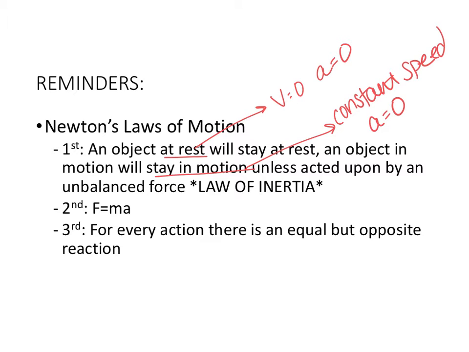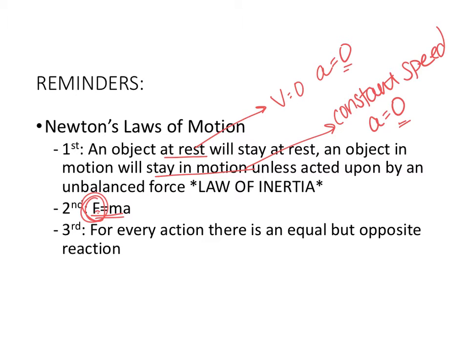So in the first law, we know that if F equals ma, bringing you down to the second one, if the acceleration is 0, then my net force here is also 0. So that means if I have balanced forces, my acceleration is going to be equal to 0, which means I'm going to keep doing whatever I'm currently doing.